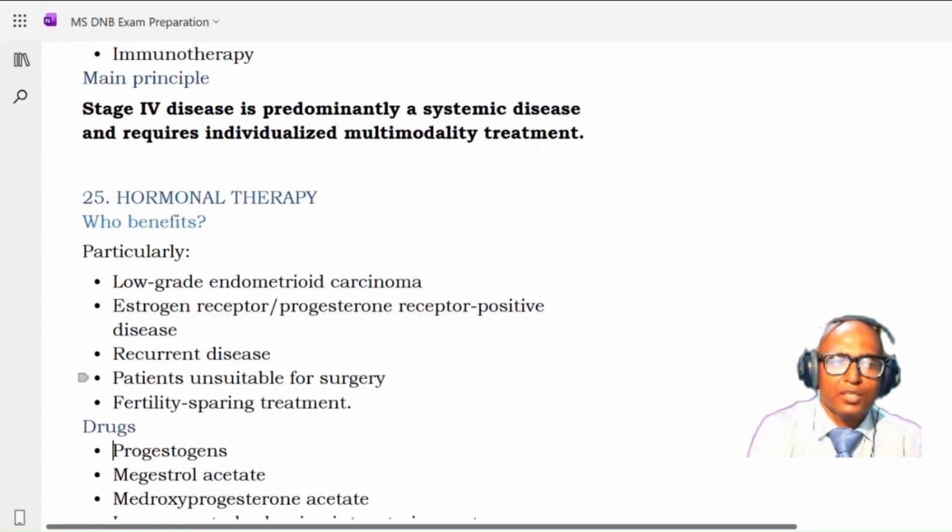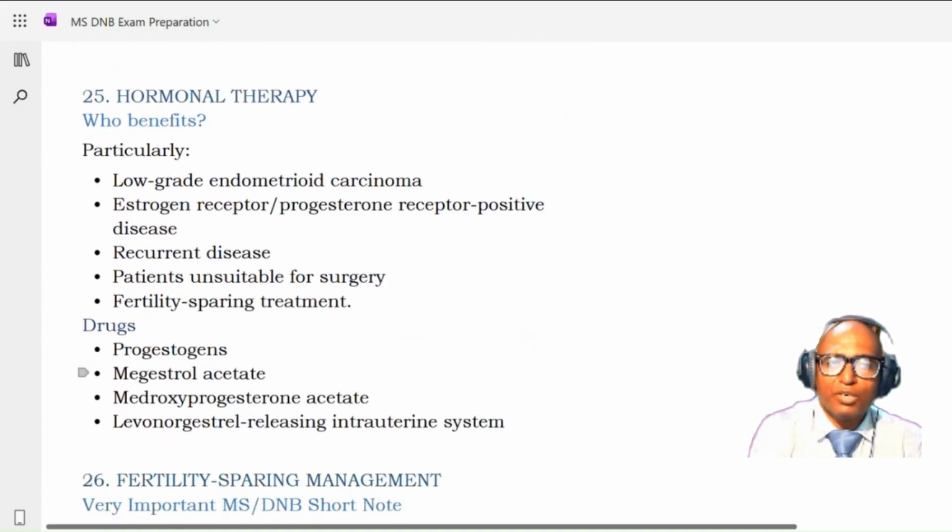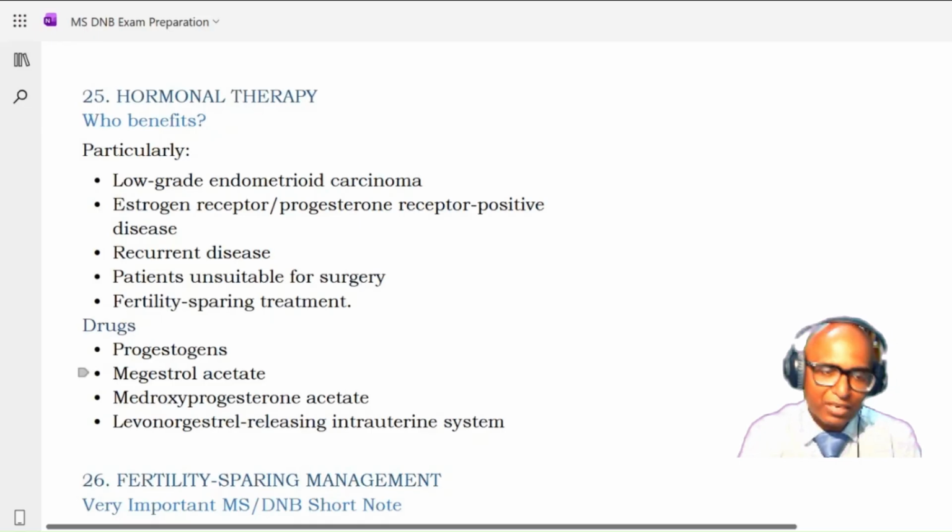Now, what is the role of hormonal therapy in carcinoma endometrium? Hormonal therapy is particularly important in low-grade endometrioid carcinoma, where the estrogen receptor, progesterone receptor positive disease is there, recurrent disease, patients who are unsuitable for surgery, and fertility sparing treatment is required. In those cases, we go for hormonal therapy.